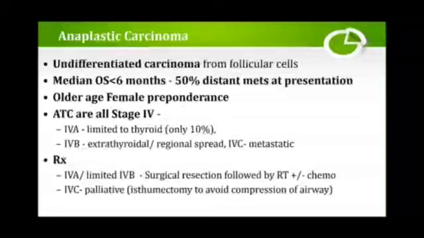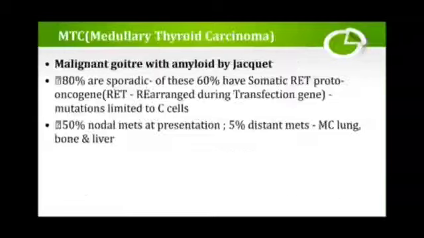And the stage 4, that is 4A and 4B. 4A means limited to thyroid only, in 10%. 4B is extrathyroidal or regional spread. Okay, 4C is metastatic. Okay, treatment for 4A is surgical resection followed by radiotherapy and chemo, and in case of 4C, you do only palliative, that is the tracheostomy to avoid compression of airways.